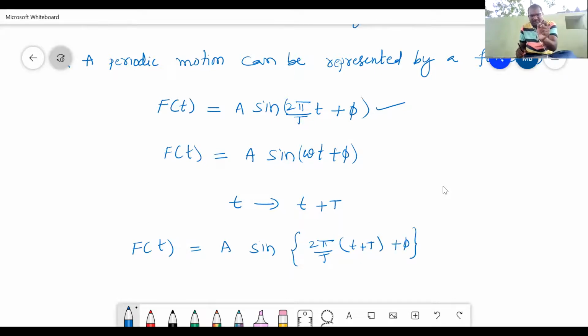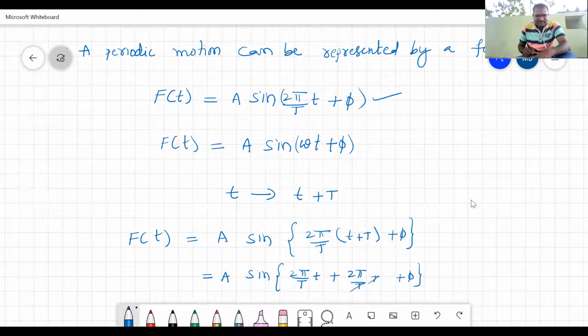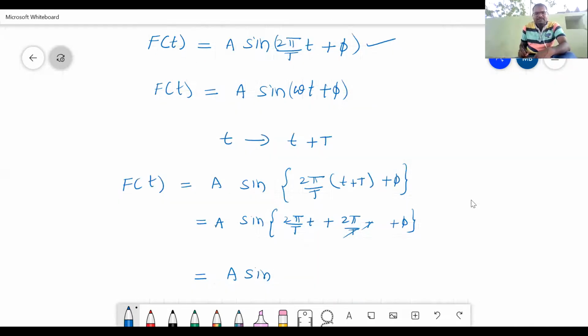Okay, replace small t with t plus capital T. What happened to the equation? A sine 2 pi by T into small t plus 2 pi by T into capital T plus phi. Are you getting? T and T cancel. Clear, students? Yes. This equation will become a sine 2 pi by capital T into small t plus 2 pi plus phi.